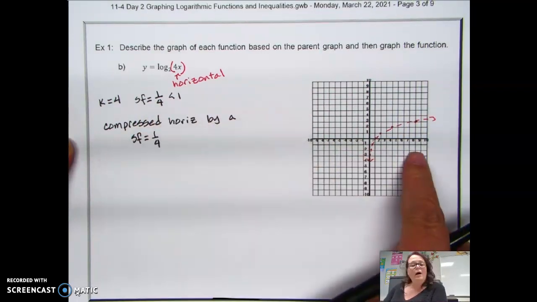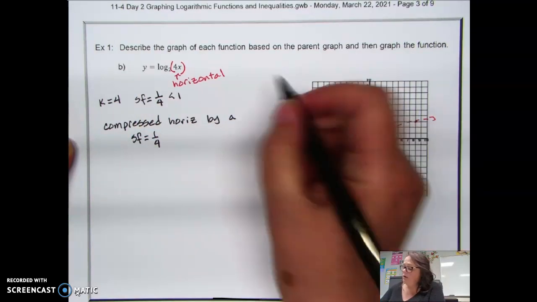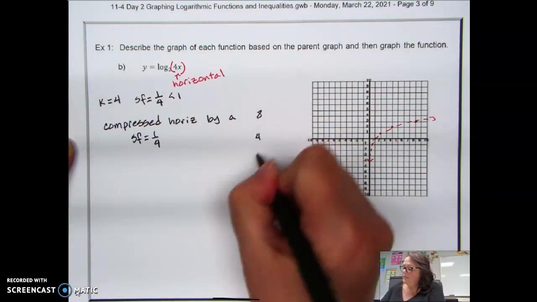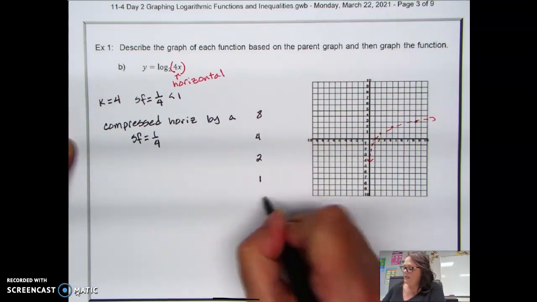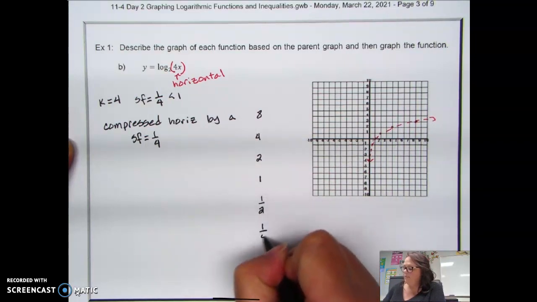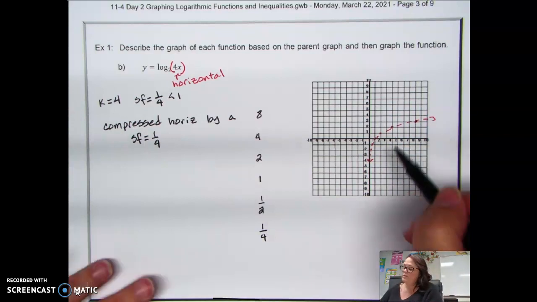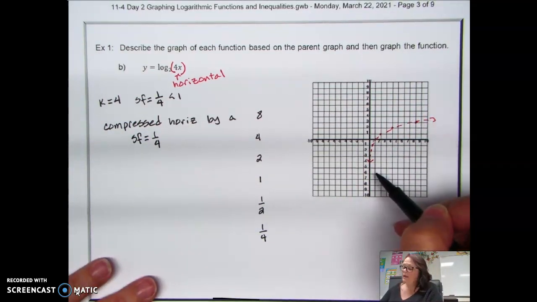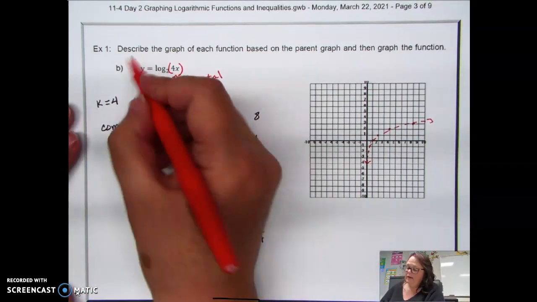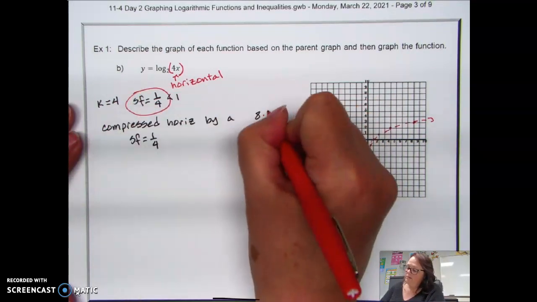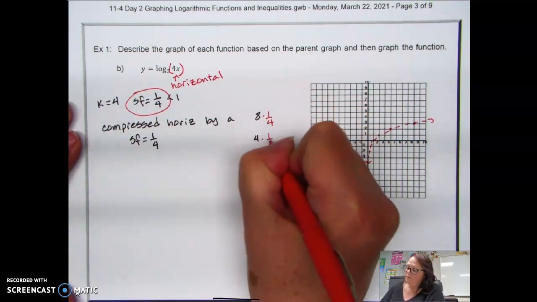Okay, so kind of like we did with sine, do you see that we go out 8 steps and we go out 4 steps and 2 steps and 1 step and half a step and a fourth of a step? Those are all the horizontal steps that we've been taking. And my horizontal scale factor is 1/4. So I'm going to multiply each of these by 1/4.